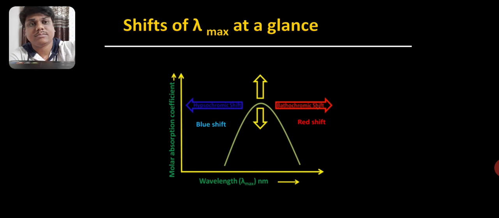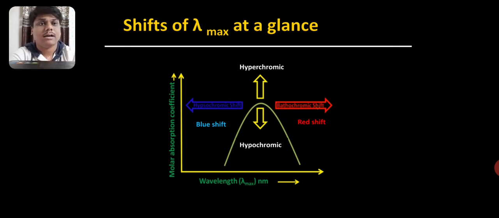When it moves towards the blue region of spectrum, then it is known as blue shift. When it moves towards upper side, then it is called hyperchromic shift. And when it moves towards the downward side, then it is called hypochromic shift. So this is all about the shifts and the concept of the chromophore and the oxochrome.